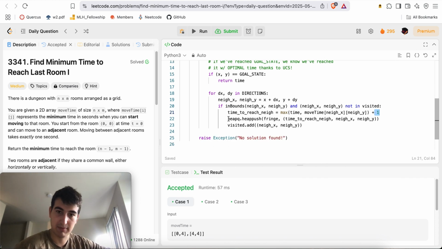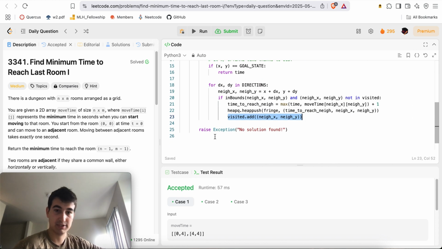And that'll be the new time, right? So here I'll just add it to my heap with that new time to reach the neighbor, the new x coordinate, the new y coordinate, and then add that to my visited set. I'll just keep doing this until I reach the goal state, and there we go.